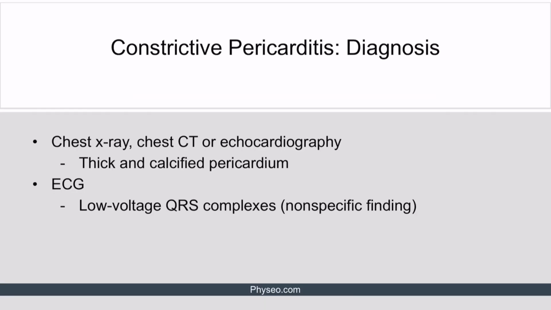Let's talk about the diagnosis of constrictive pericarditis. Chest X-ray, chest CT, or echocardiography will all show the thick and calcified pericardium.